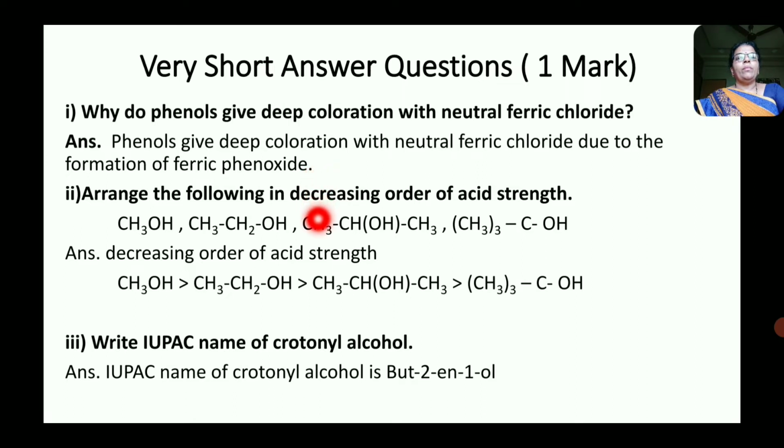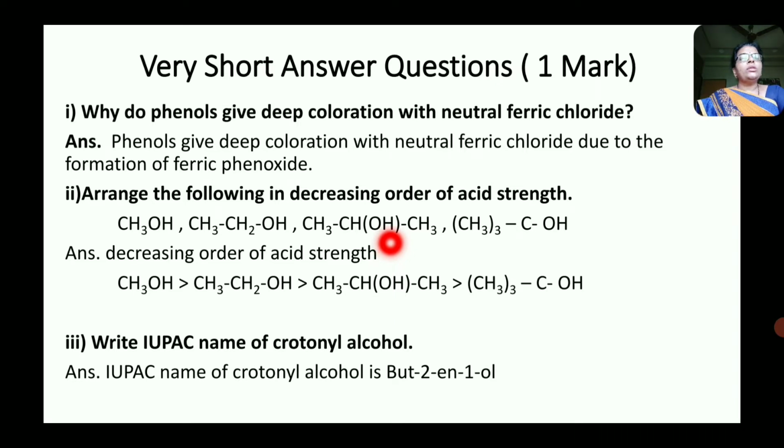Then second, arrange the following in decreasing order of acid strength. Now these are the alcohols, and here the alcohols which possess more electron donating alkyl groups are weak acids.